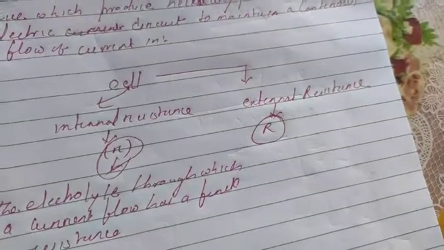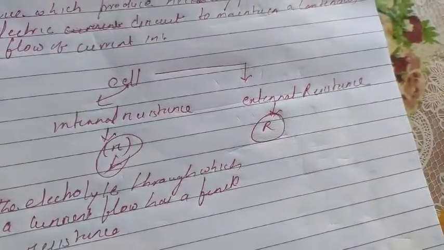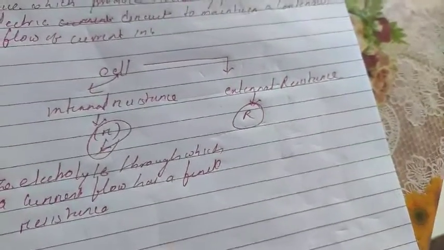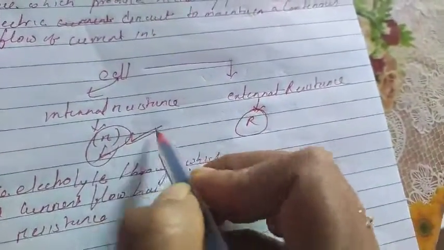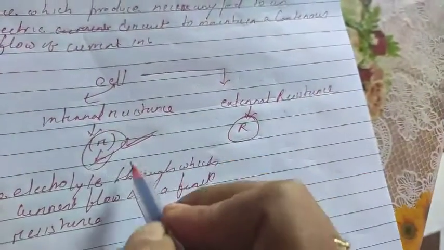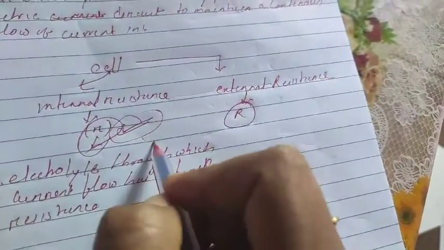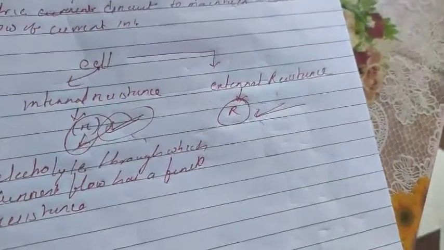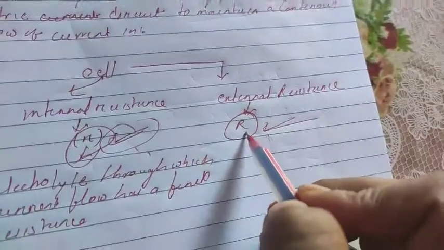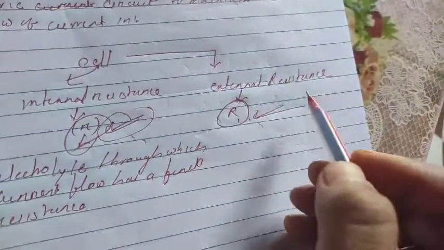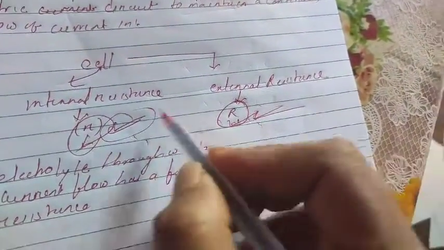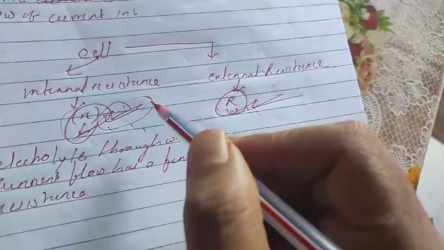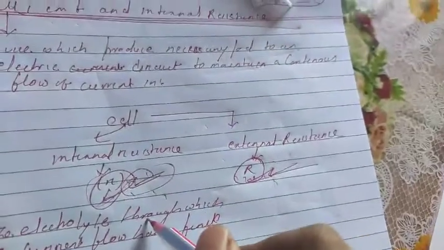Suppose a torch cell, bottom cell, they have their own internal resistance. Means that resistance is fixed. So I cannot change the internal resistance of any device. Clear? The value remains fixed. But if I want, I can change the external resistance, because this resistance depends upon how much current is flowing through a circuit. So this value can be changed, but this value cannot be changed, because every cell has its own internal resistance. Clear to you?